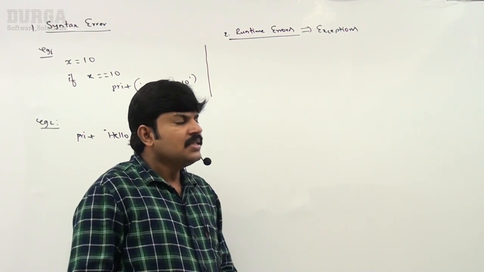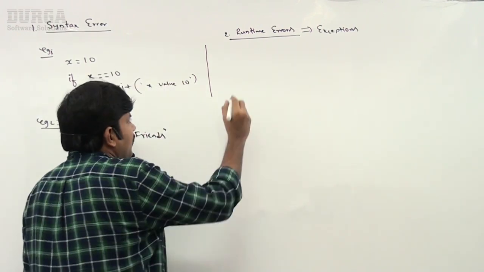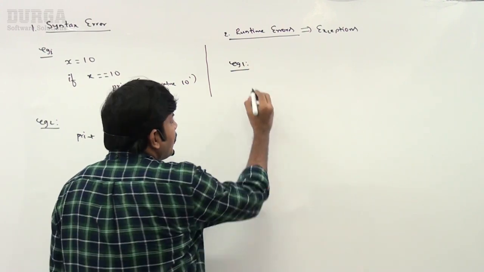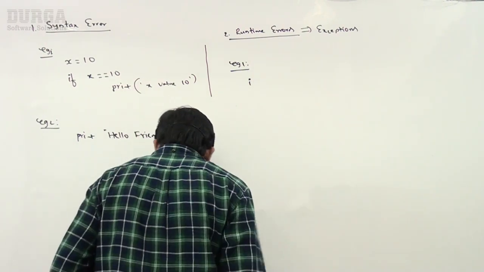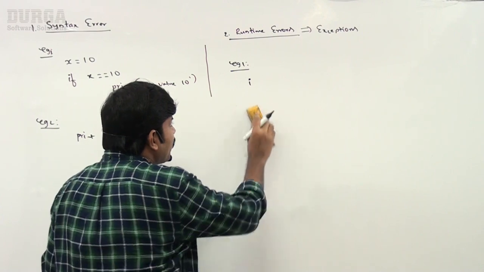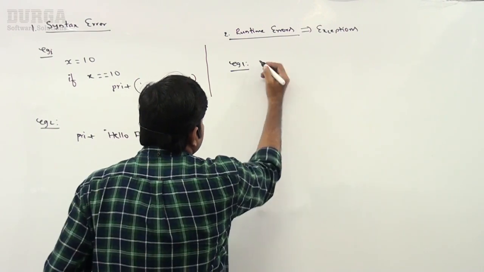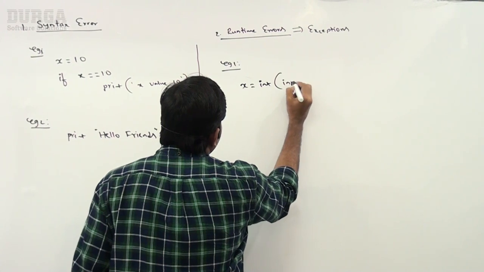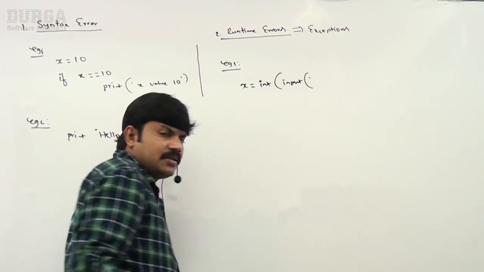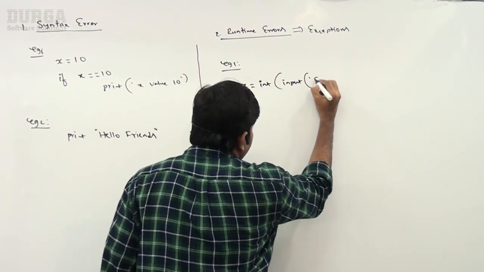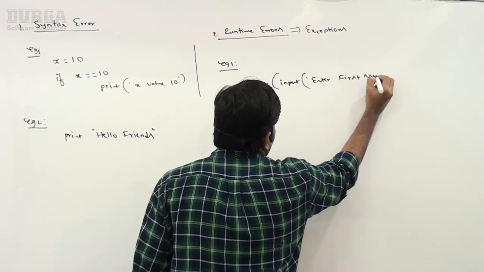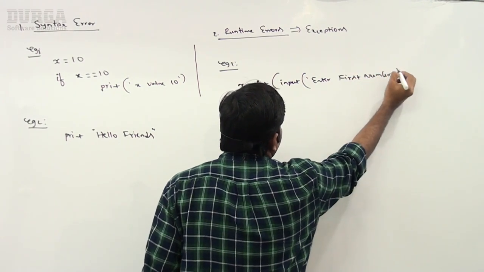Remember this one. The best example, example 1, observe carefully. Here let me read two numbers from the keyboard. x is equal to int of input of "enter first number".